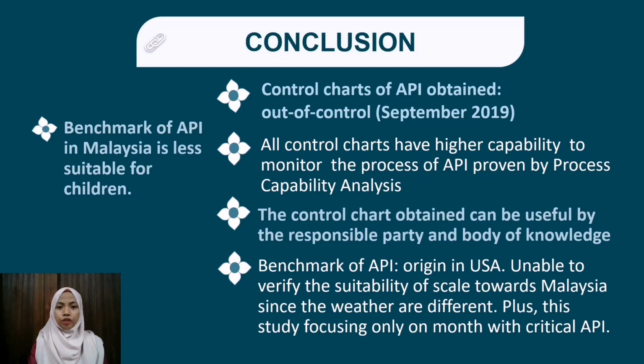However, as the guideline of API scale used from the Environmental Protection Agency originated in the United States of America, it has a drawback to be used in Malaysia. Although many other countries use the exact guideline from EPA, this study is unable to verify the suitability of the scale towards Malaysia, as it might vary due to seasonal change or other reasons. Plus, the data of API collected only focuses within a month with very critical index of air pollution. The result of the analysis will be different if it is applied on observations with normal index.